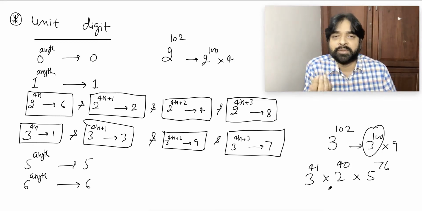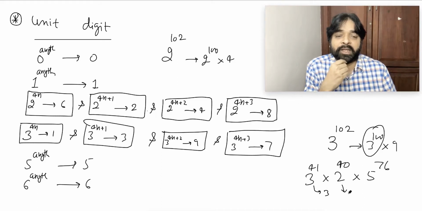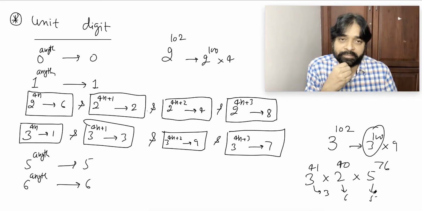Watch it carefully. A very simple type of question. This unit place is 3, this unit place is 6, this unit place is 5.